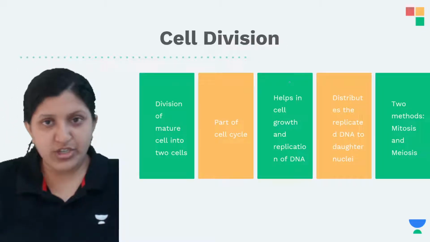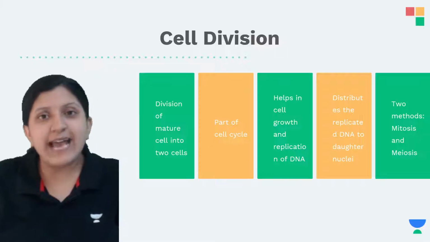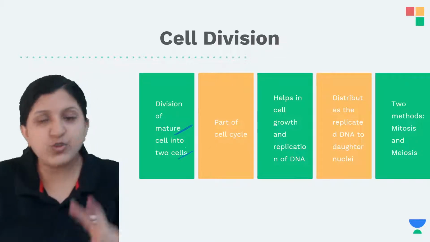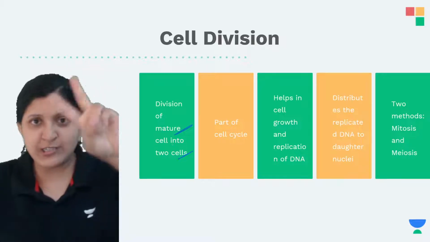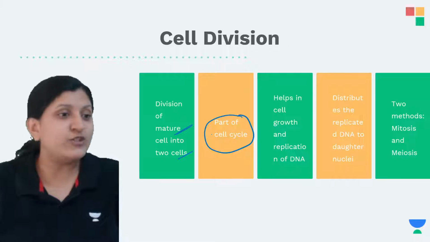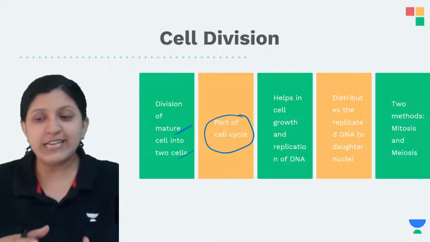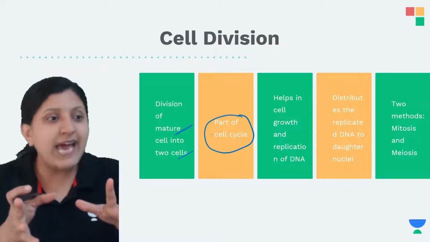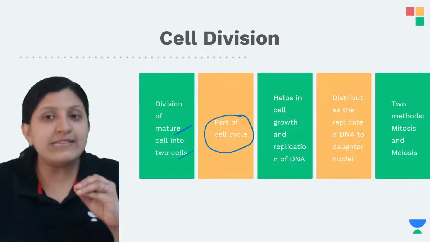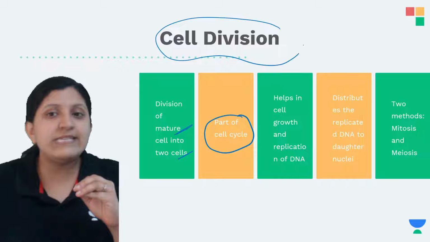Now, when exactly is cell division required? Division of a mature cell into two cells. So one cell is dividing into two cells. This is a part of the cell cycle. What is the title of this chapter? Cell cycle, cell division, structure of chromosome. Under the cell cycle only comes the cell division.